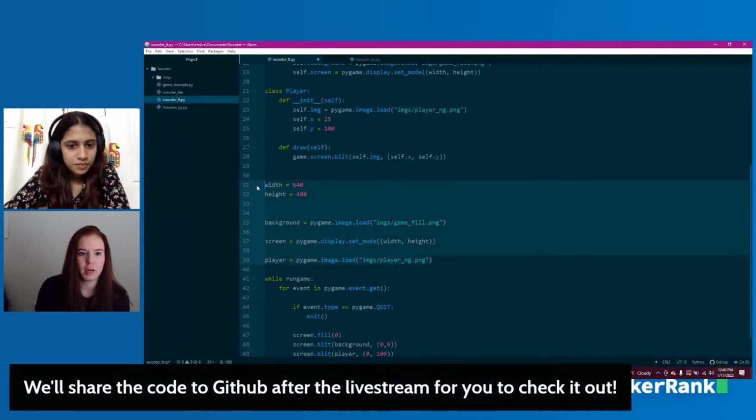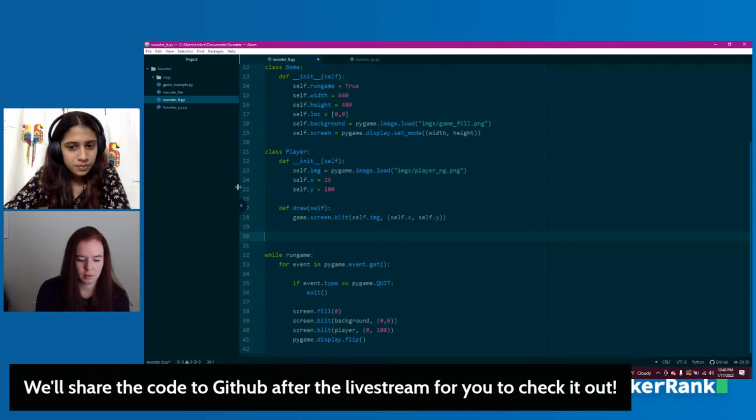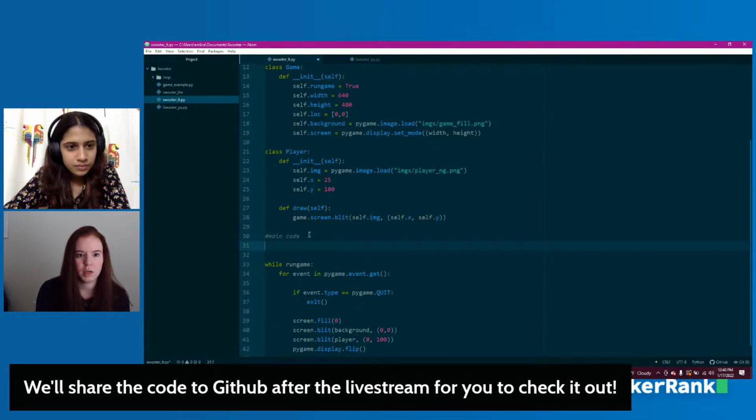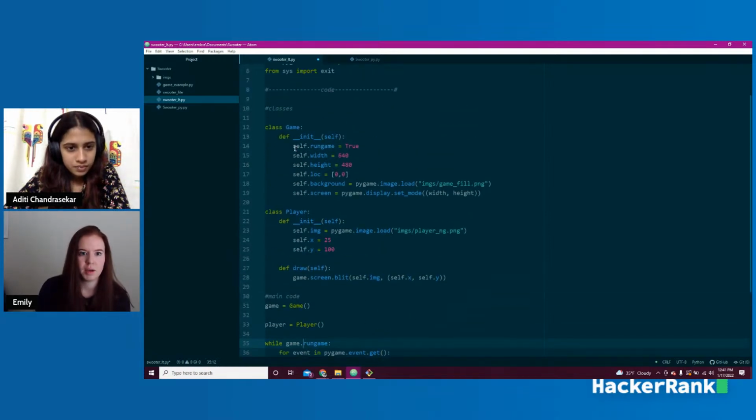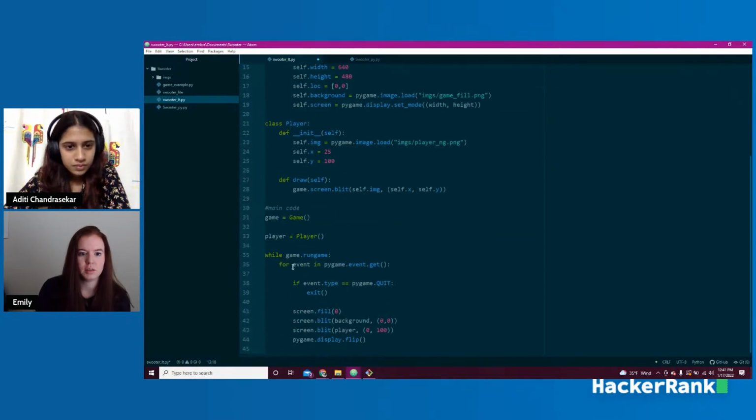And now we're just going to write out what our main code will be. I'm just going to give us a little main code. And now we just have to set up our actual classes. So we'll say game equals game, and player equals player. And now we can use this same run game, but now we have to put game in front of it. While game.runGame, right? Because runGame now exists up here. So if we want to call it back, we have to tell it which self it is. And the self is game, which we just named right here. So while game.runGame, we're still going to do a lot of these same things.